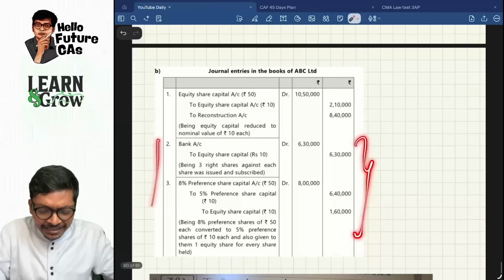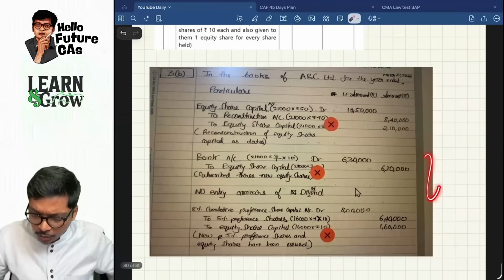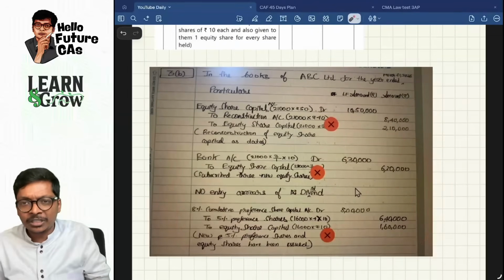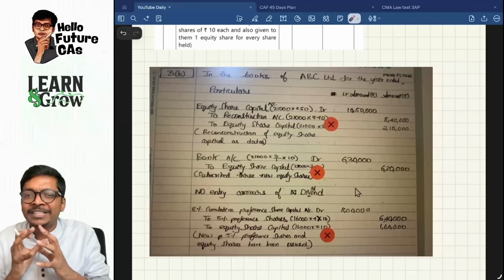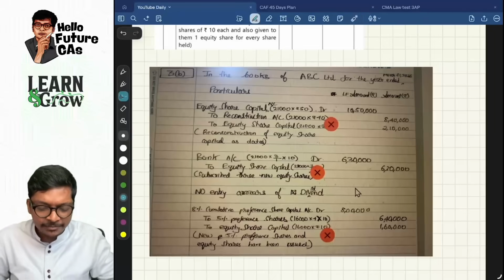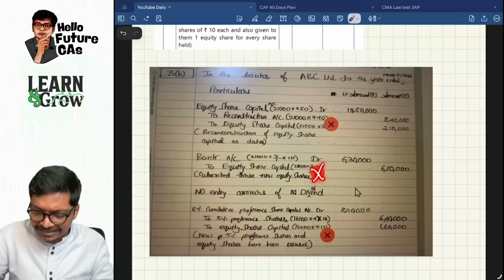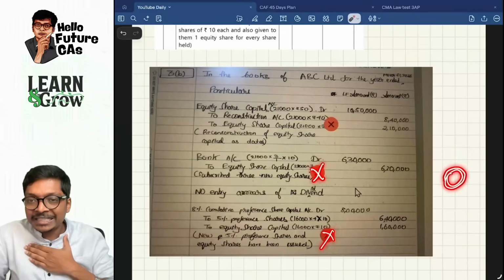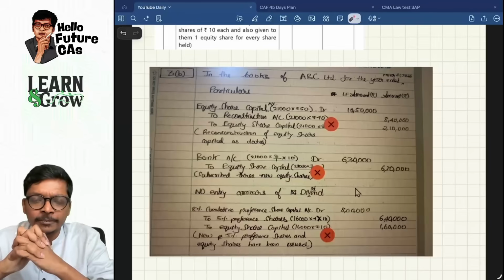Both these entries are correct, guys. Both these entries are correct. If you come down over here, both these entries are also correct. So easily the student should get at least 2 or 3 marks for both these combined entries or separate entries that he has passed. But what ICA has done, they have just put an X and gave the student 0 marks. Not one, many students send this to me.